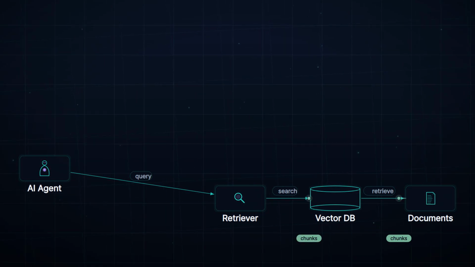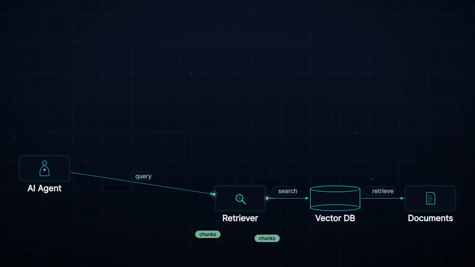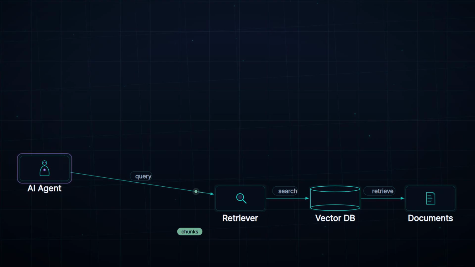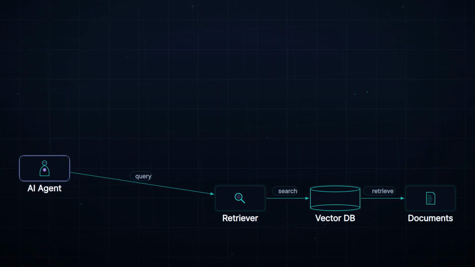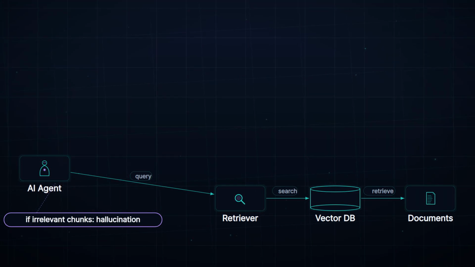These chunks then travel back to the retriever. The retriever packages the chunks and returns them to the agent. But when the top results are irrelevant, the agent guesses. That's hallucination. Watch what happens when the query is ambiguous.